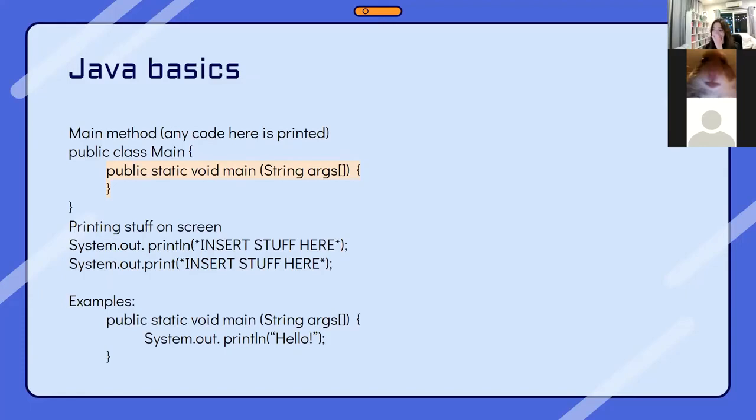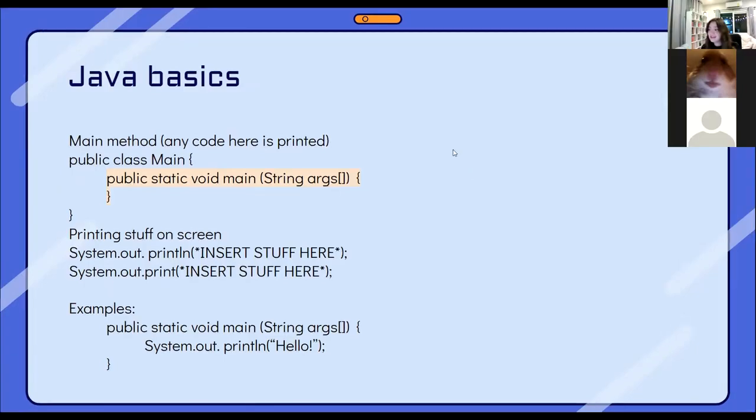Okay, so Java basics. This is what you need to know in order to code anything in Java. So what is a class? Right here, as you can see, I wrote public class main. So what exactly is this? A class is basically a template used to create objects and to define objects, data types, and methods. It contains everything we need in it.